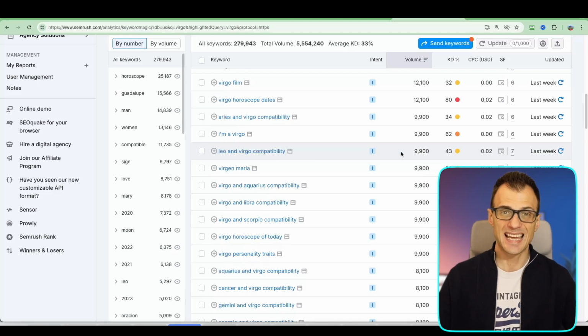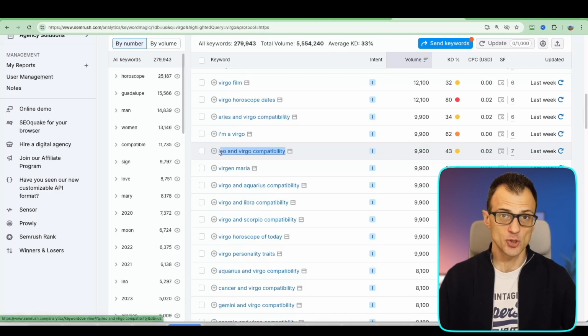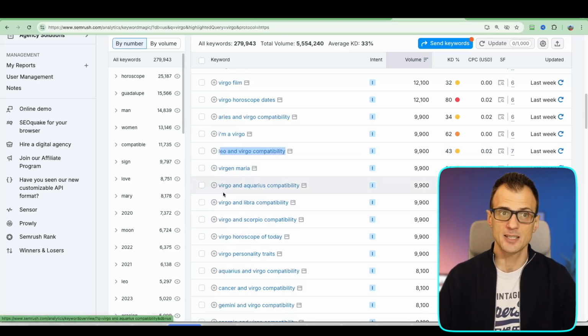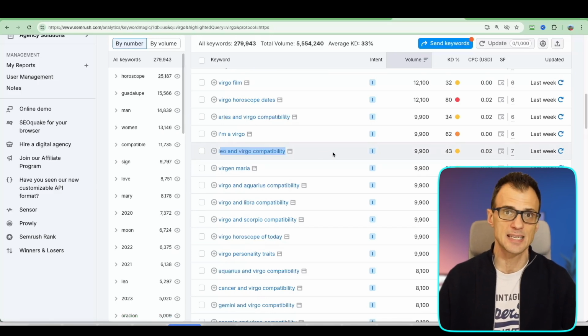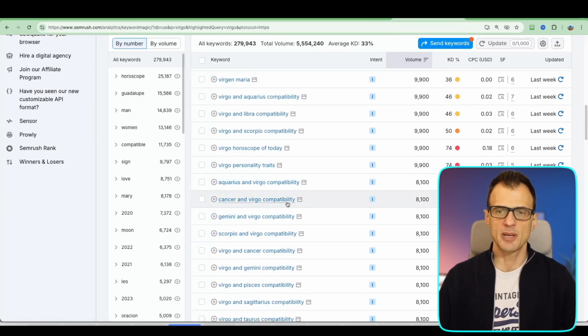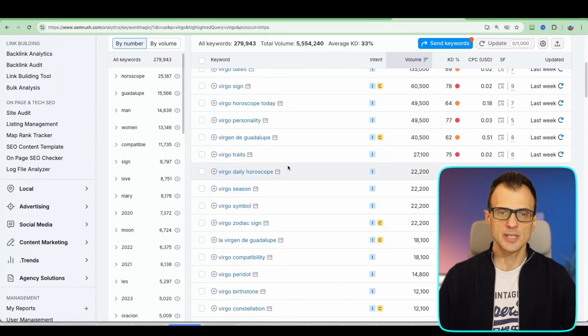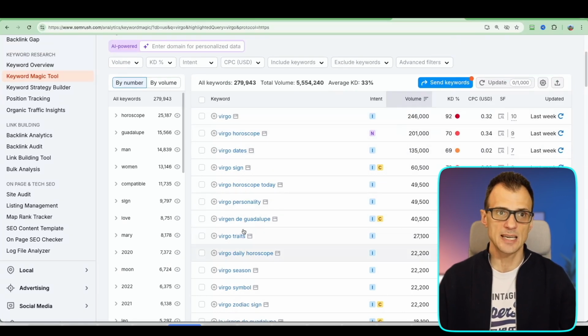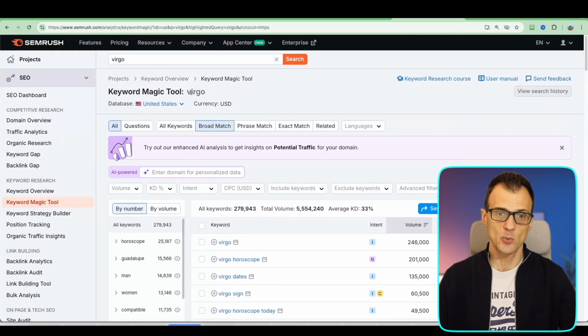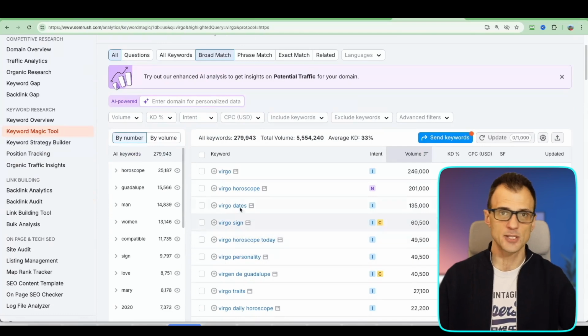Each one of them is actually a separate idea for a potential YouTube video, so you will never run out of ideas if you use Semrush to research your keyword ideas. Cancer and Virgo compatibility, Gemini and Virgo. There are literally hundreds and hundreds of potential video ideas just for the Virgo keyword. Of course, you can do the same for all other zodiac signs.